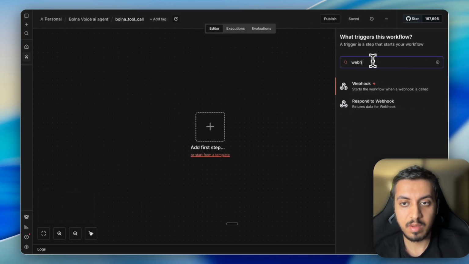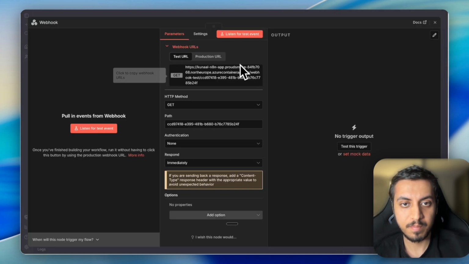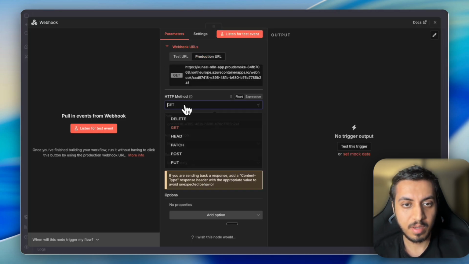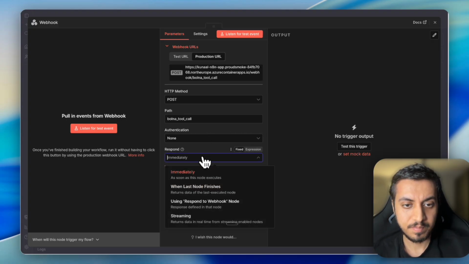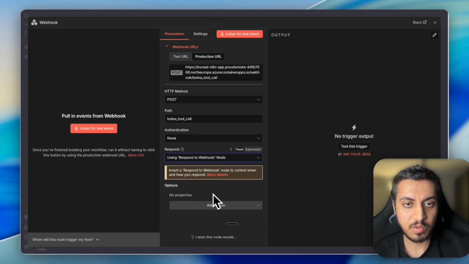We will have a webhook node here. Again, it will be a POST request. Let's name it Bolna tool call and respond to webhook node.